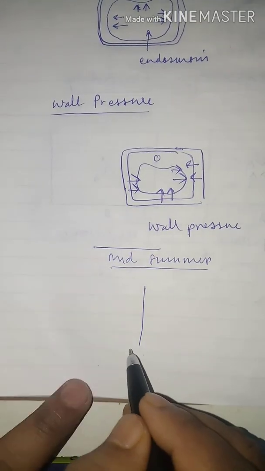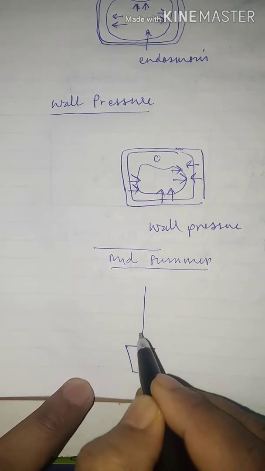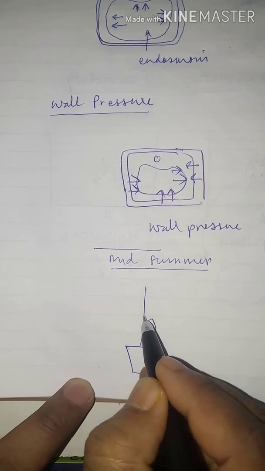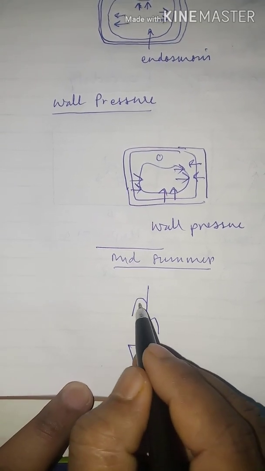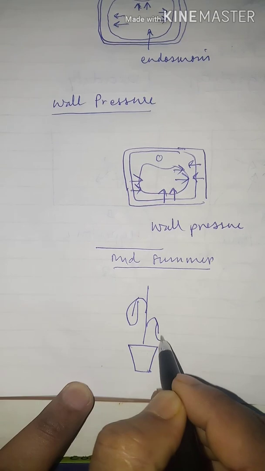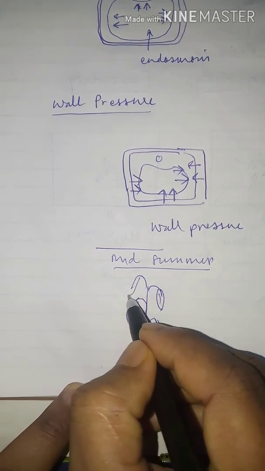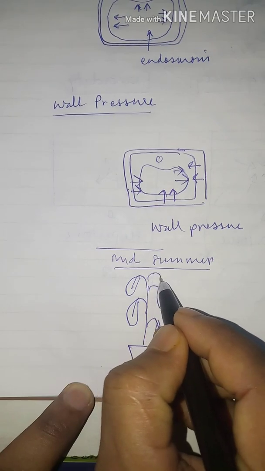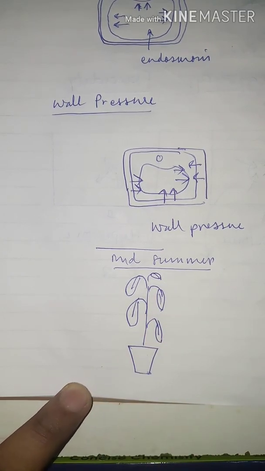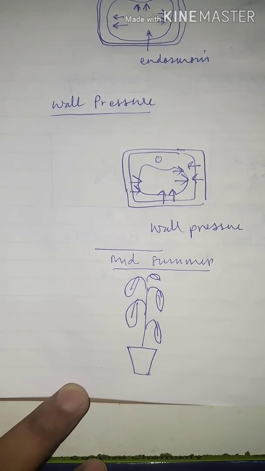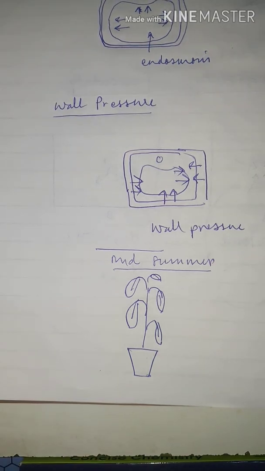The leaves of the plant in midsummer wilt down or droop down. Why does this happen?